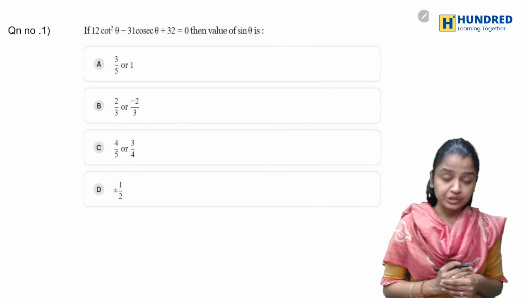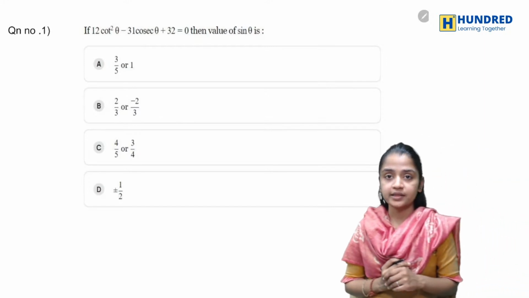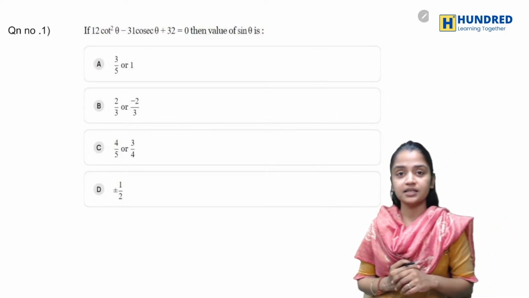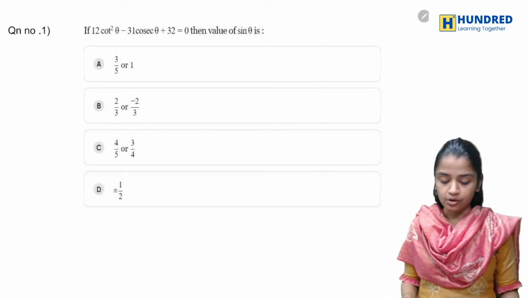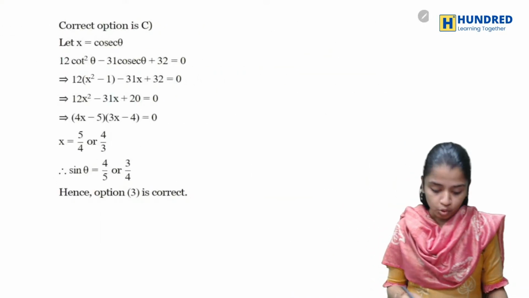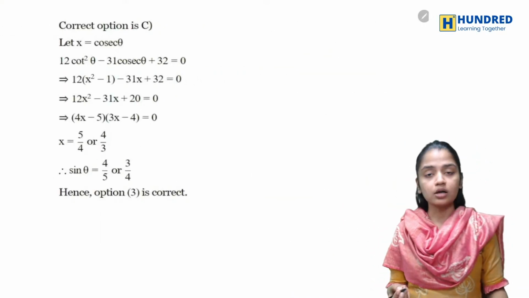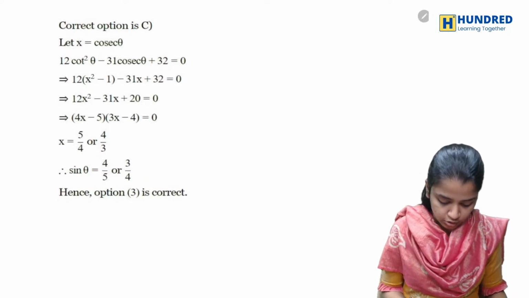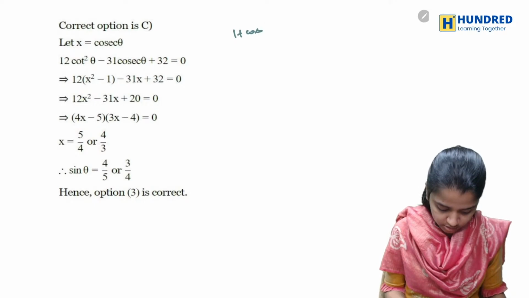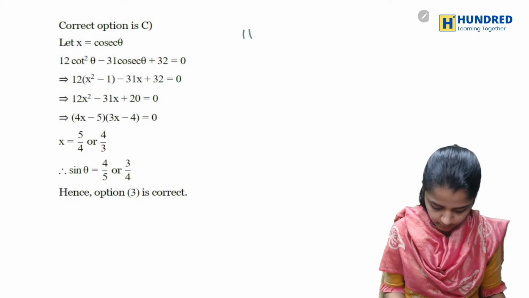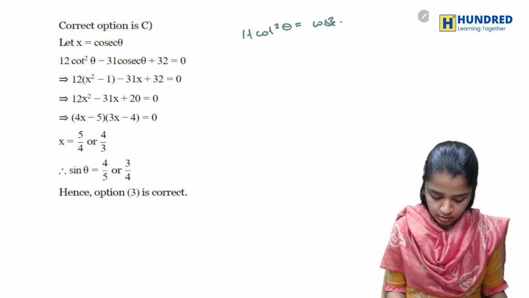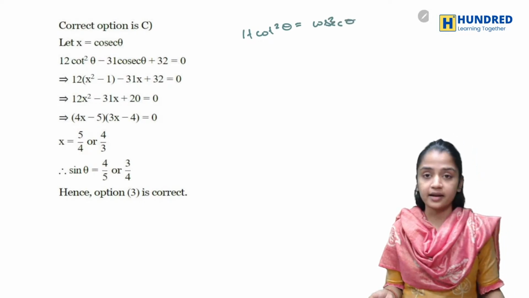Today the first question is, if 12 cot square theta minus 31 cosec theta plus 32 is equal to 0, what is the value of sine? We already know that cot square theta can be written in terms of cosec square theta. 1 plus cot square theta is nothing but cosec square theta, right?